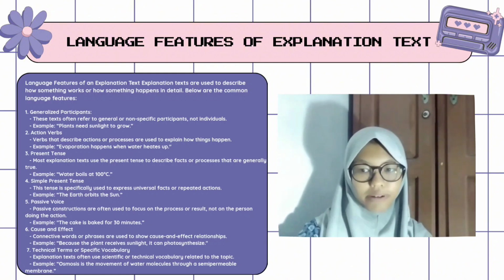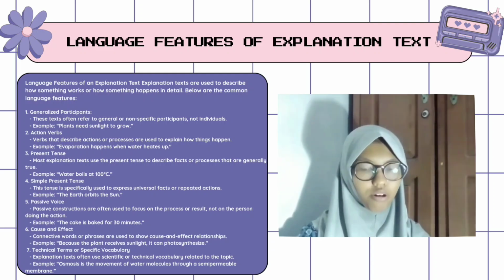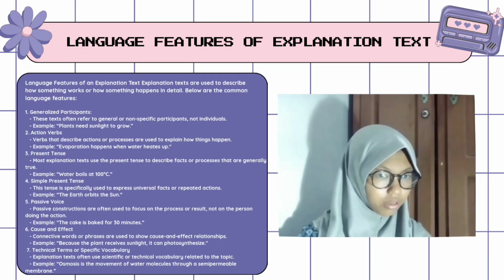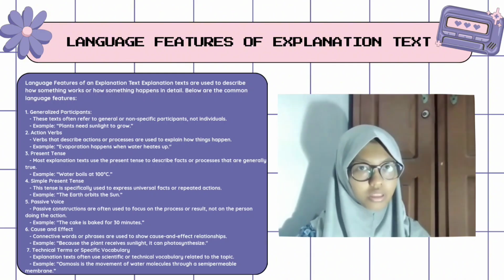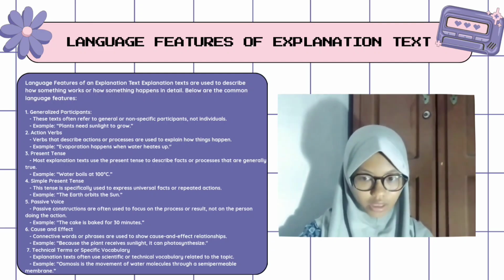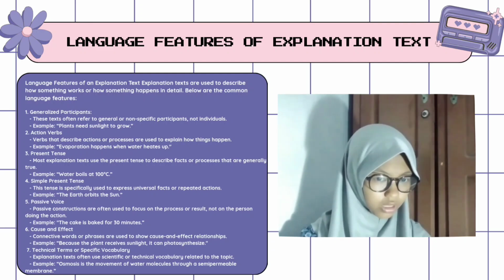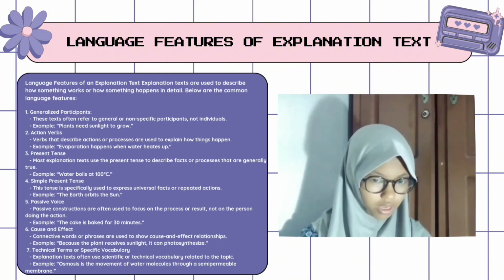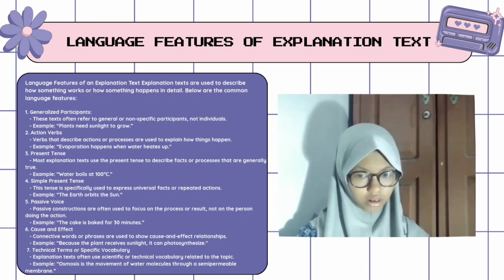Five, passive voice. Passive constructions are often used to focus on the process or result, not on the person doing the action. Example: the cake is baked for 30 minutes. Six, cause and effect. Connective words or phrases are used to show cause and effect relationships. Example: because the plants receive sunlight, they can photosynthesize. Seven, technical terms or specific vocabulary.